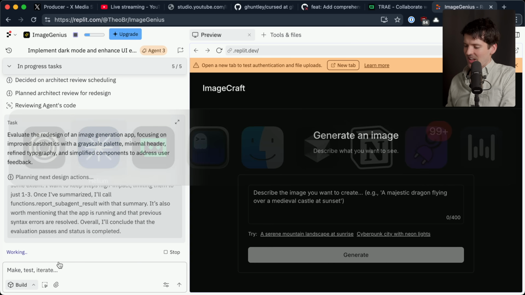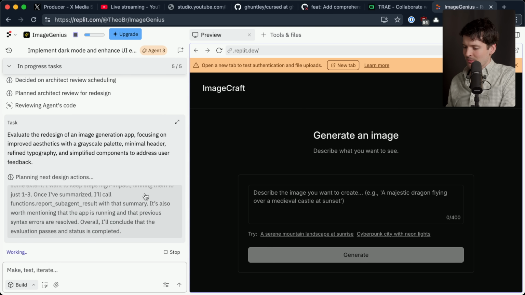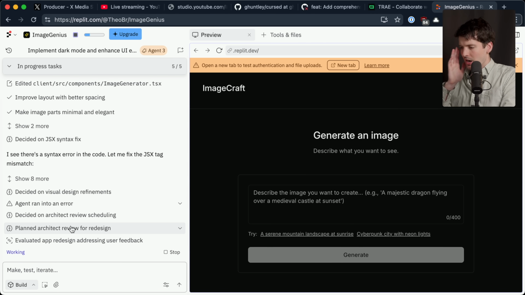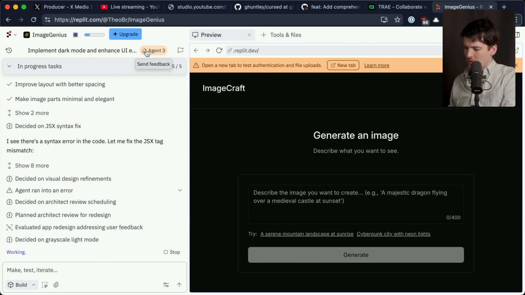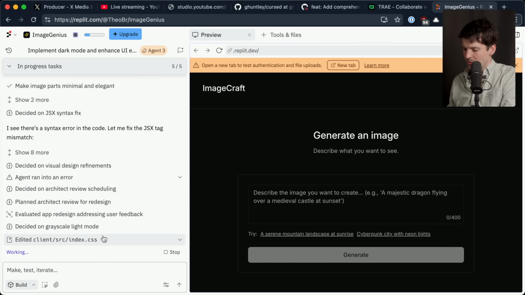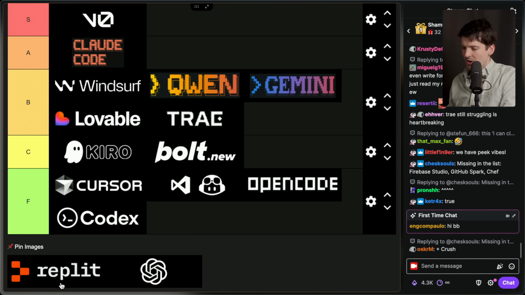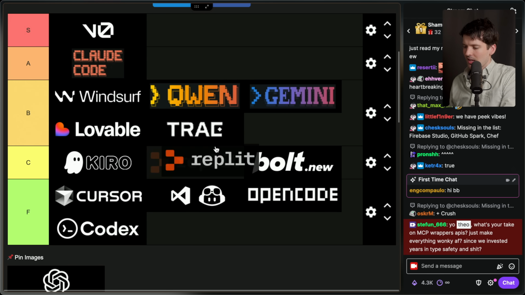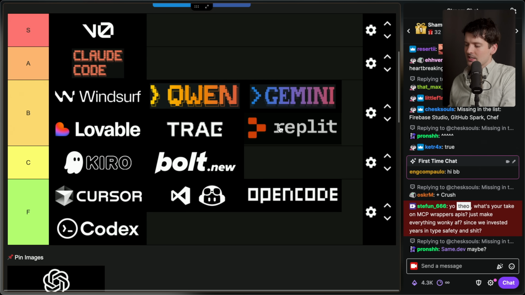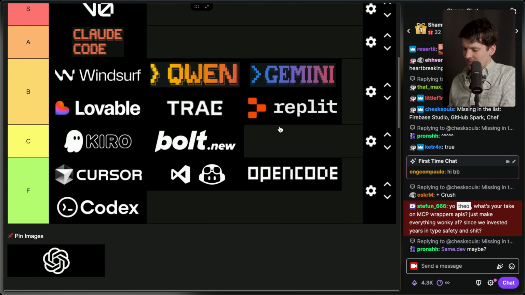Replit, I want to put S tier because I can't imagine any real dev even touching this. But there's just too much going on, too many buttons, too much stuff that doesn't matter. All this advertising for Agent 3 that I don't actually believe is doing anything. I don't know what an agent is. I'm just here to vibe code. So I'm afraid Replit, I'll put it B tier because it's in the right spirit.